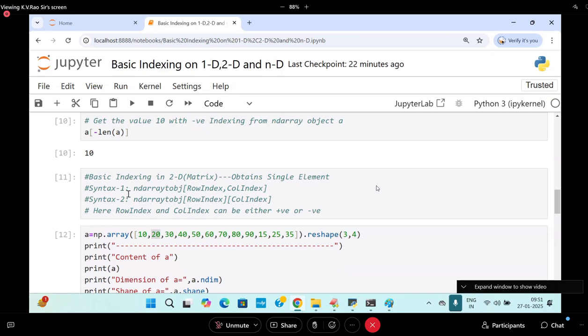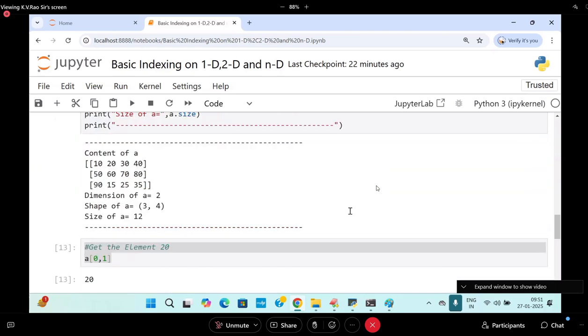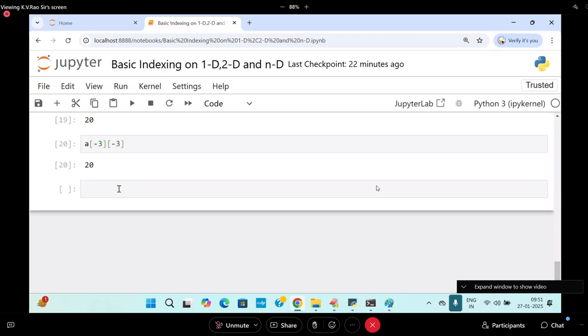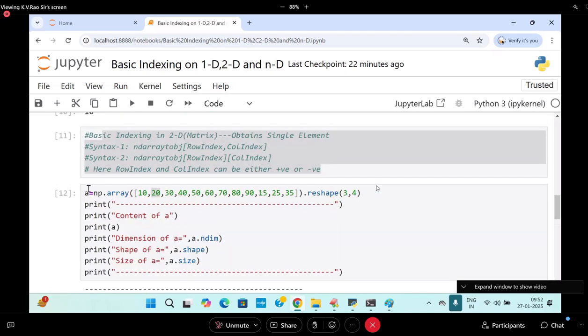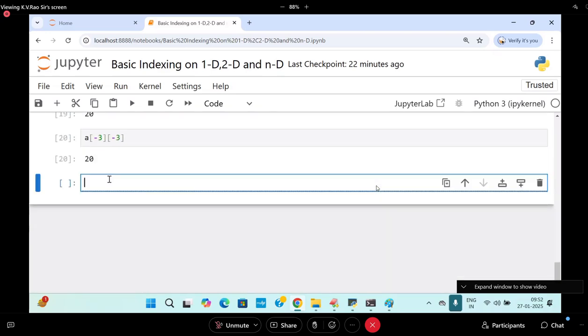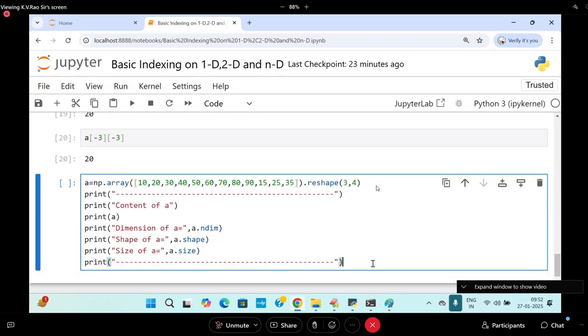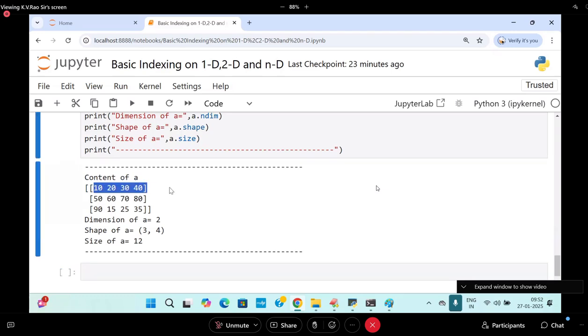This is syntax number 2. Now I'm going to get one more kind of thing, the print of this entire data. This is very easy for the students who have already completed Python in my class. But there is one difficult one coming, so be careful. Here I want to get a complete row. What is the complete row index?